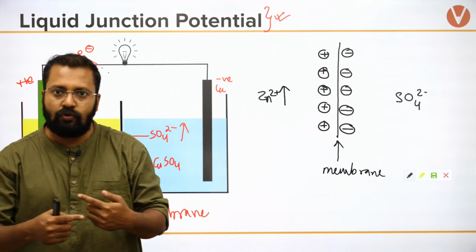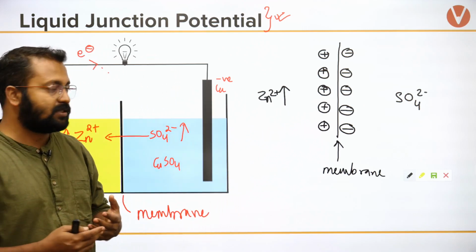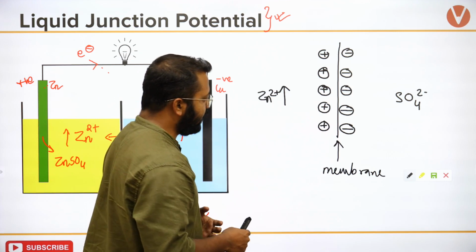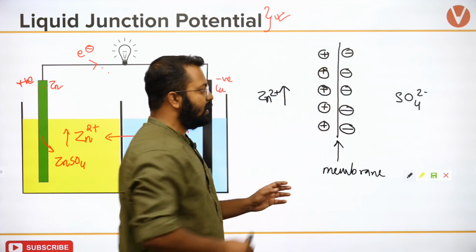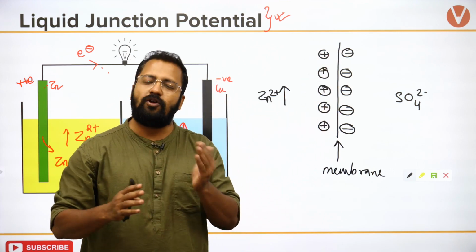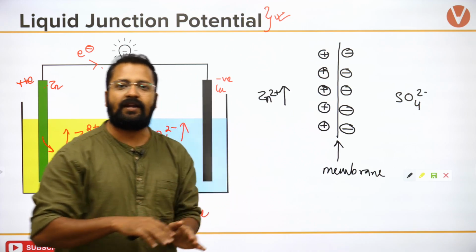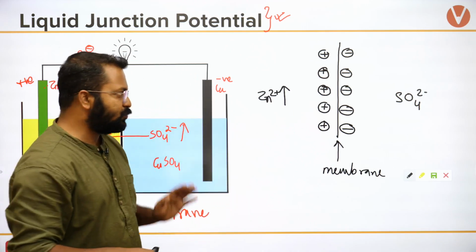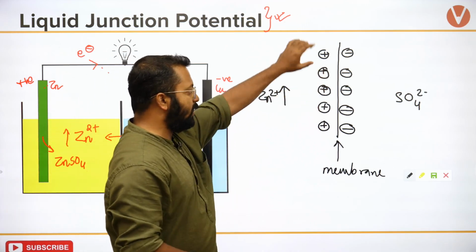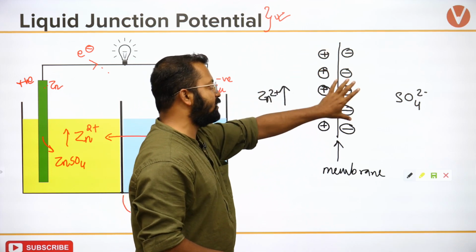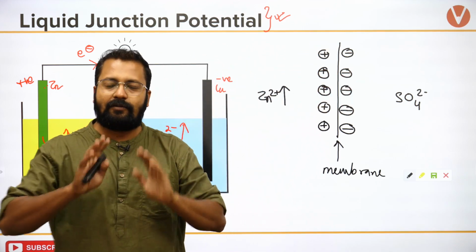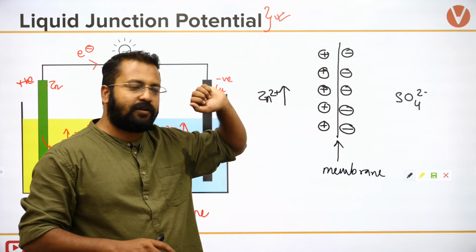So before the movement of sulfate ion starts, this particular thing exists, and let's say the movement of sulfate ion does not take place at the same rate at which zinc 2 plus ion is produced, तो भी यहाँ पे zinc cation का amount increase कर जाएगा और यहाँ पे combined anions present रहेंगे.